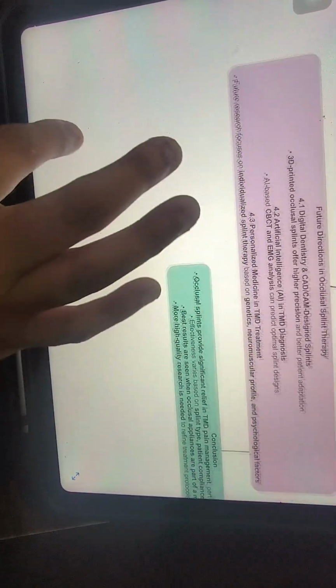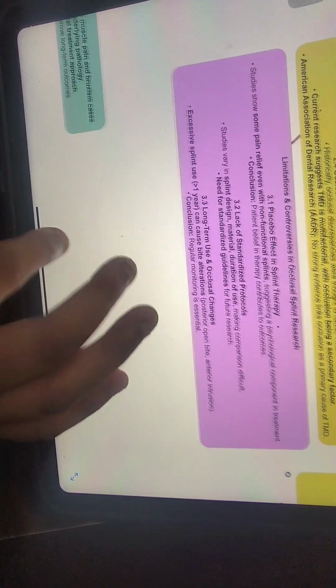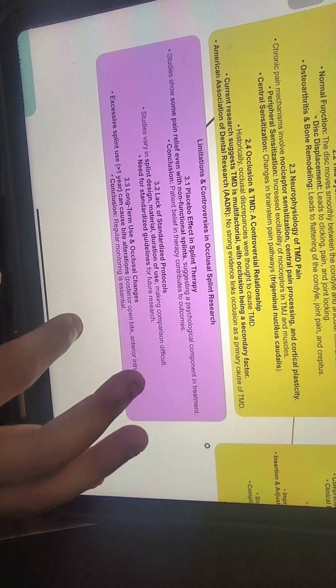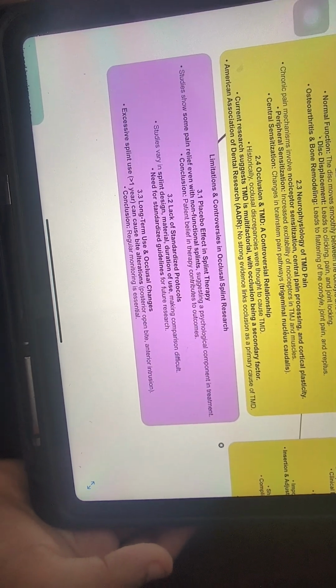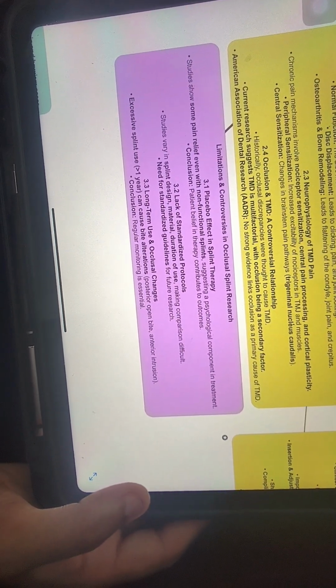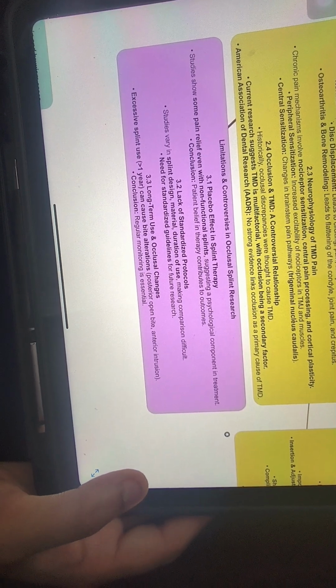Coming to the future limitations and controversies regarding occlusal splint research. Placebo effect in splint therapy: studies show some pain relief even with non-functional splints, suggesting a psychological component in the treatment. A patient's belief in therapy contributes to the healthy outcomes of using